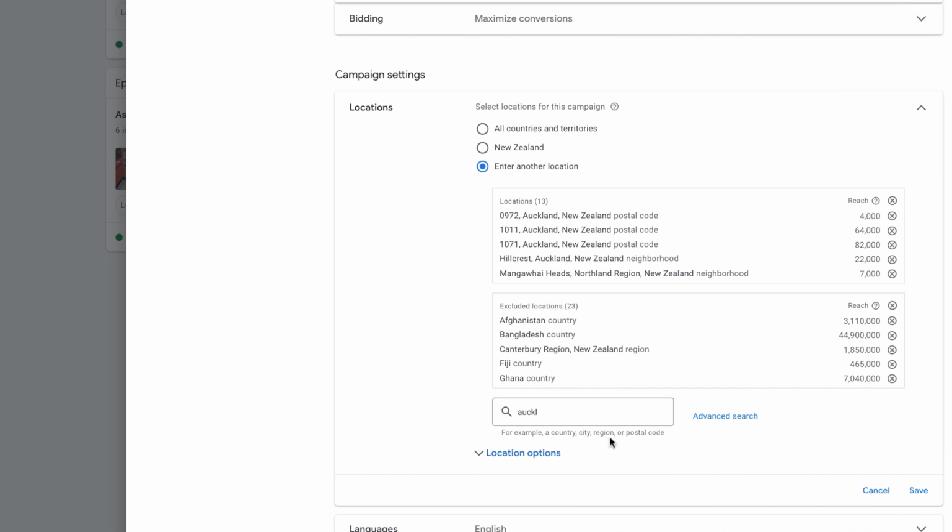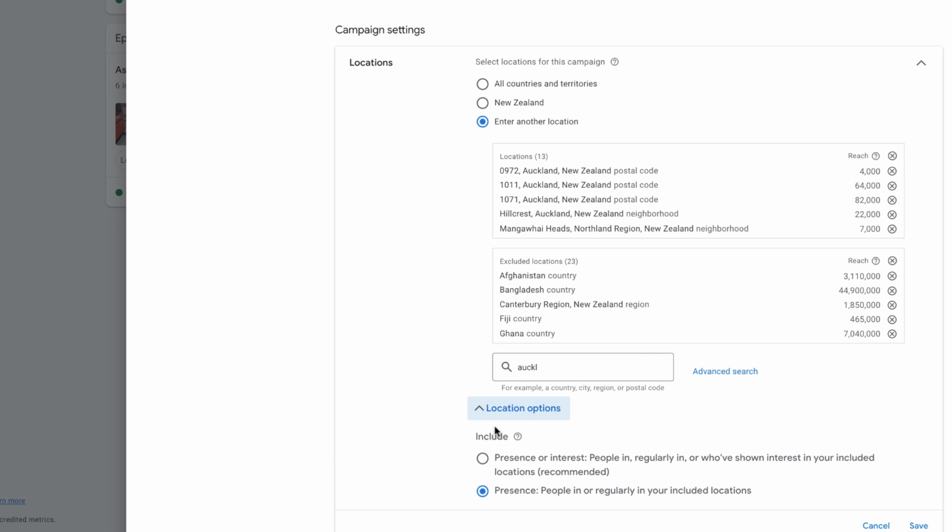Now, the final little pointer is just remember at all times to make sure that when you are doing targeting, include only people that are in or regularly in your included locations. Once you've done that, click on that save button, and your campaign will now begin to start filtering out that low quality traffic and start targeting just those people you want to reach.